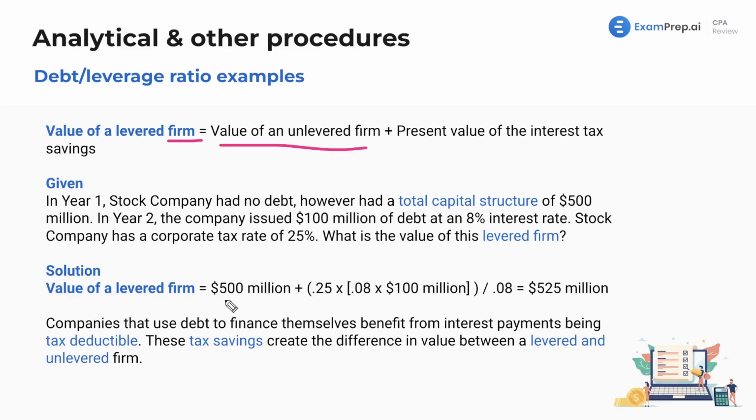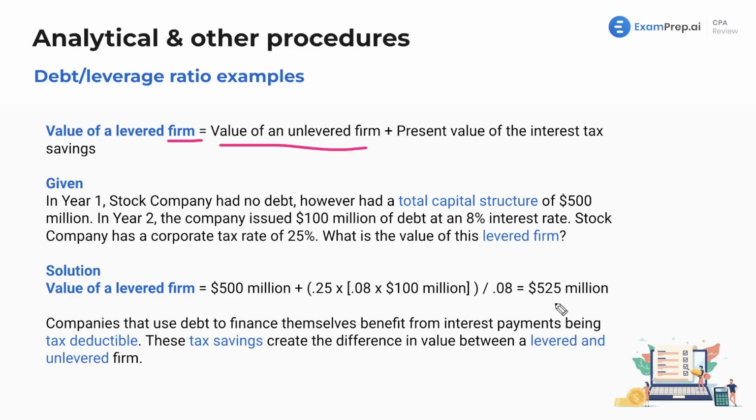Here we go. Well, it's the value of an unlevered firm. So they were unlevered. They had zero debt in the previous year. Their value was $500 million. And then we're going to also add in the present value of the interest tax savings. Now, first off, what's our interest? Well, $100 million of debt times 8% interest rate. And then why are we multiplying that by 0.25? Well, that's our tax rate. So we are saying that 25% of the interest spent is going to be a tax saving. And then we're going to divide that by the 8%, to get that actual savings there. And that's going to give us 25 million. Add the 25 million to the 500 million, and that gives us the value of this levered firm, which is $525 million.